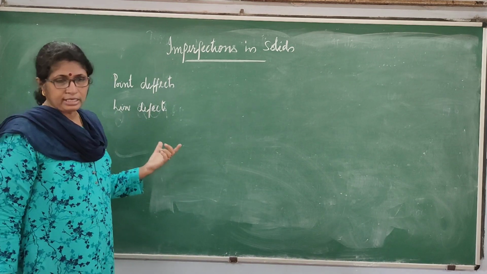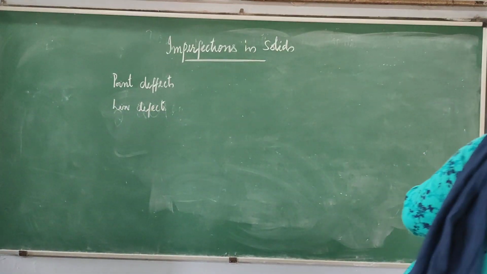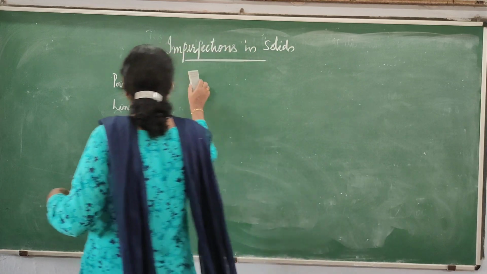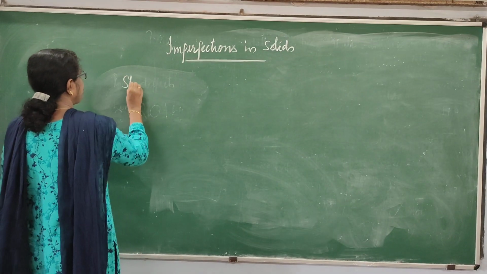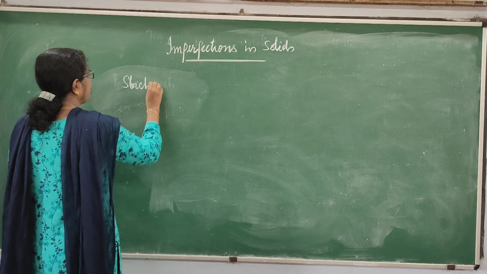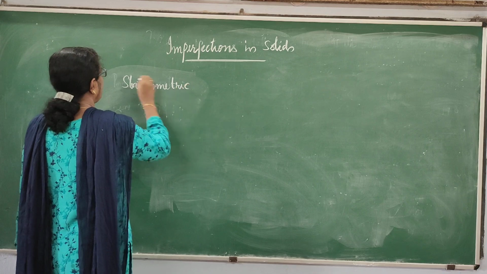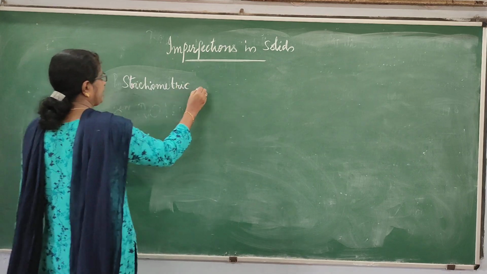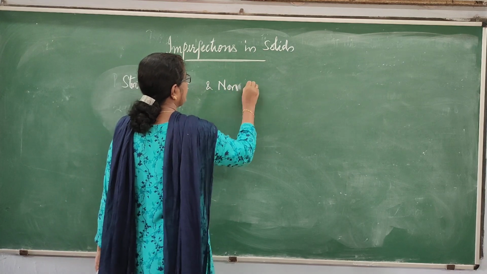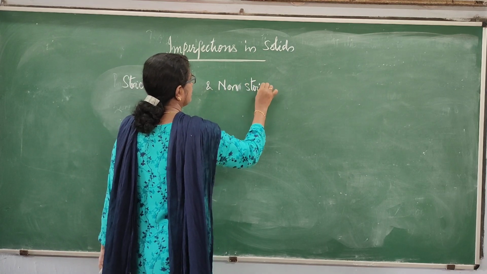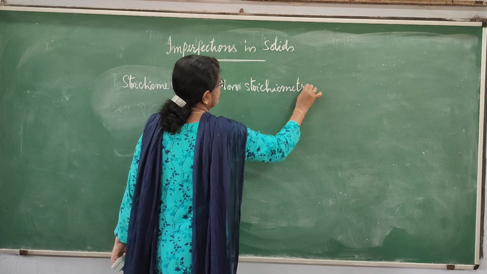Now actually the defects are mainly classified into two types. They are stoichiometric defects and non-stoichiometric defects.